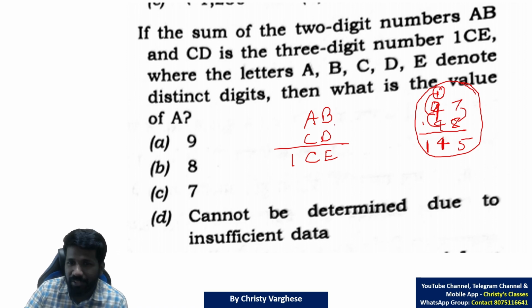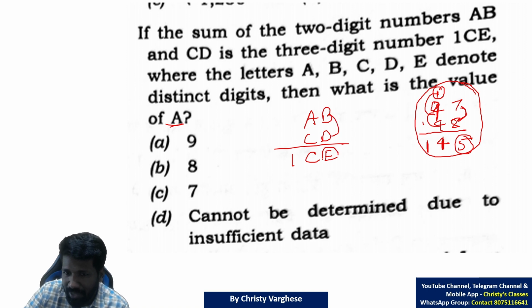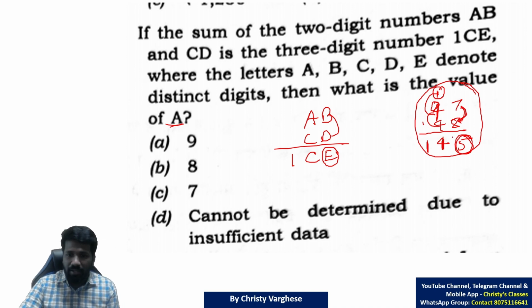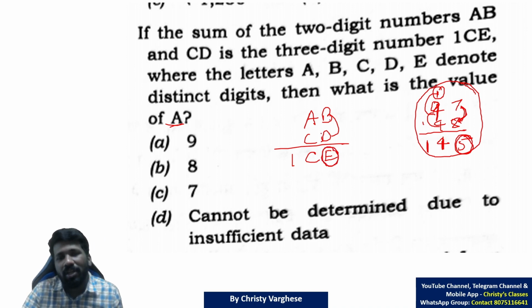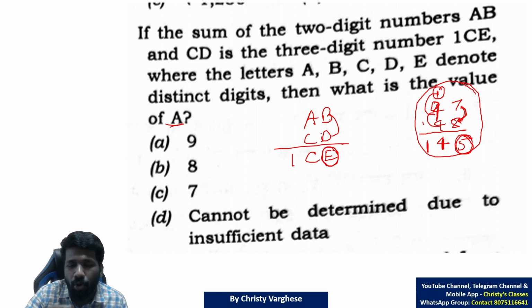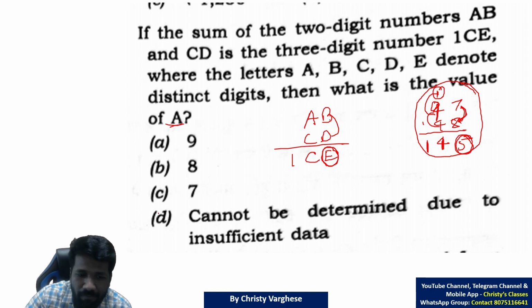Now read this question. The question says that this is the case. What is the value of A? Here first we do 7 plus 8 is 15. Similarly, B plus D is E means the last digit is E. 7 plus 8 is 15, but you wrote only 5 now. But B we don't know, D we don't know, E we don't know. No clues are given in the question also. So starting from this step, we will be confused.